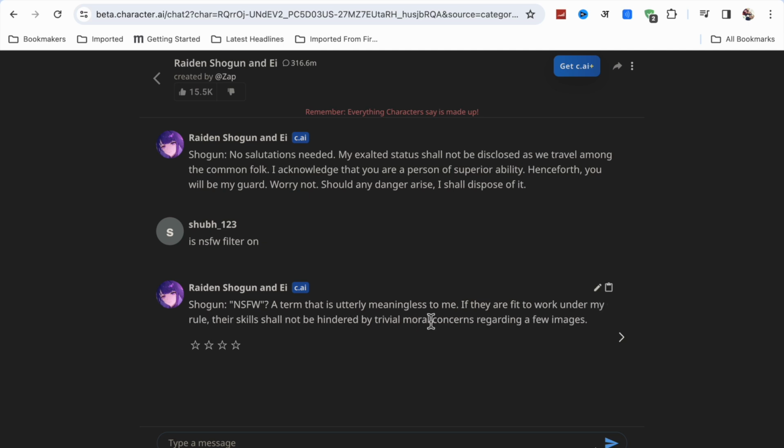NSW are terms that are utterly meaningless to me. They are fit to work under my rule. Their skills shall not be hindered by means it is already off.